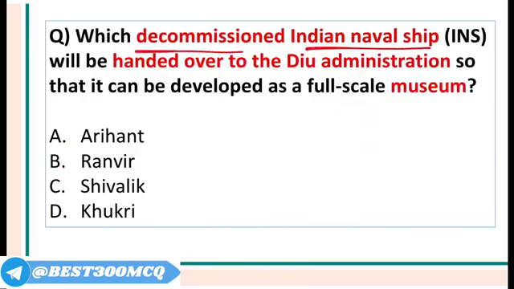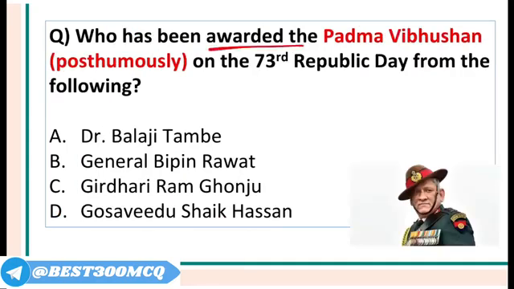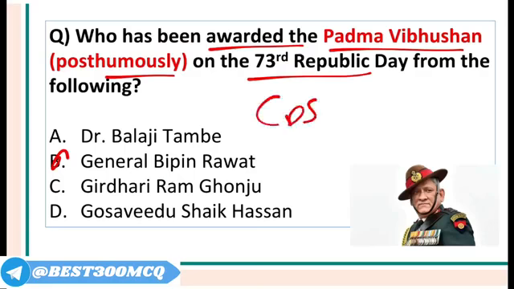Which decommissioned Indian naval ship will be converted to a museum now by the Diu administration? It is called INS Khukri. INS Khukri was decommissioned. It was built by Mazagon Dock Shipbuilders, Mumbai. Who was awarded the Padma Vibhushan posthumously on the 73rd Republic Day? It was the first Chief of Defence Staff of India, General Bipin Rawat.